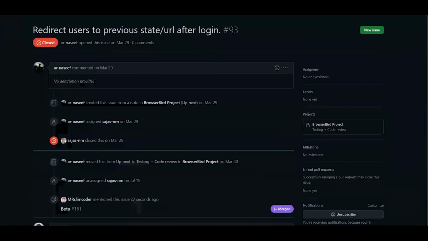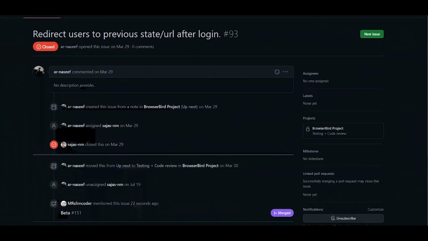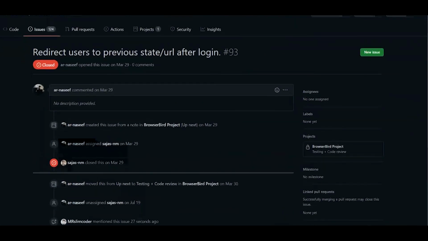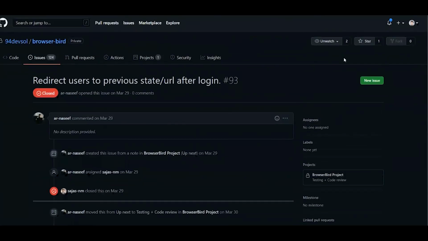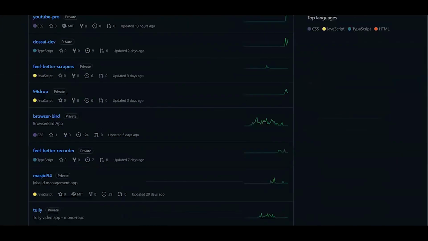So we should first create an issue and then create a pull request for it. So that's how everything works. But make sure you all watch each and every project, because this will help you get an idea of what everyone is working on.